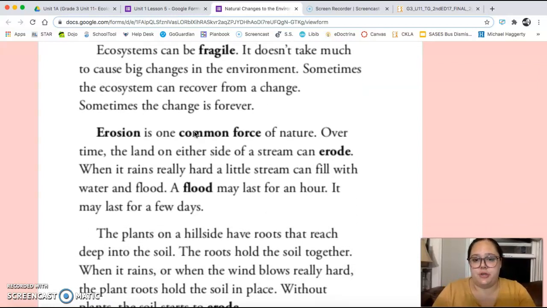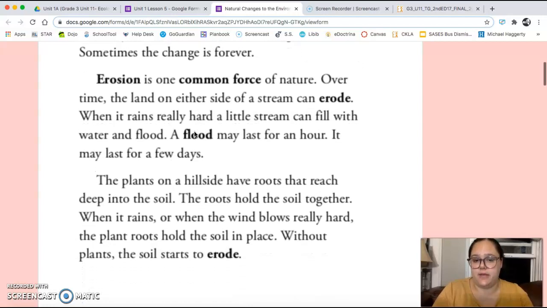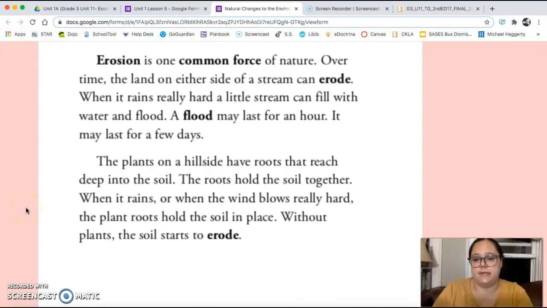Ecosystems can be fragile. It doesn't take much to cause big changes in the environment. Sometimes the ecosystem can recover from a change. Sometimes the change is forever. Erosion is one common force of nature. Over time, the land on either side of a stream can erode. When it rains really hard, a little stream can fill with water and flood. A flood may last for an hour. It may last for a few days.